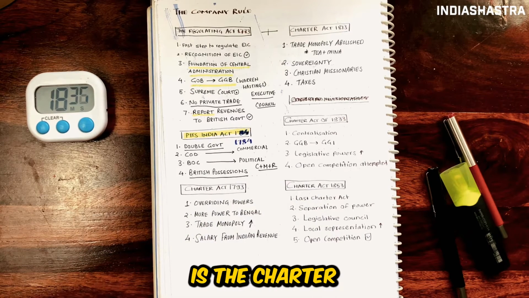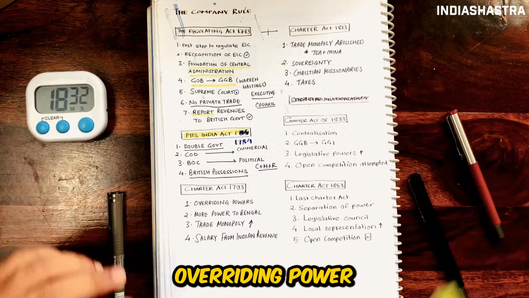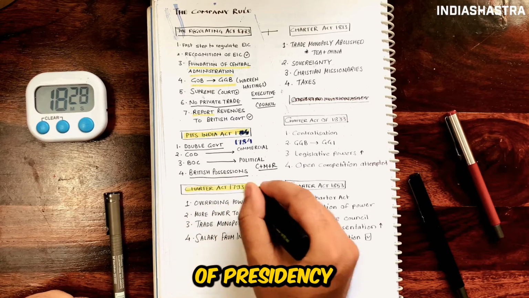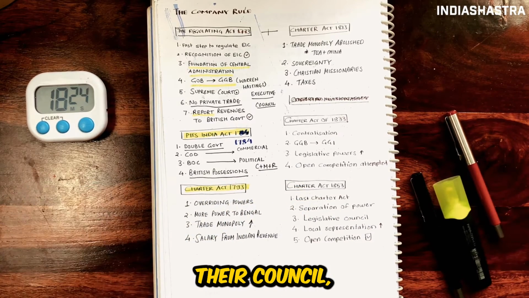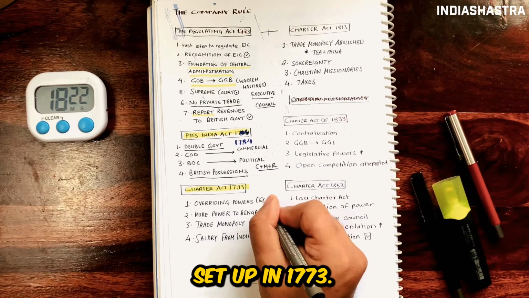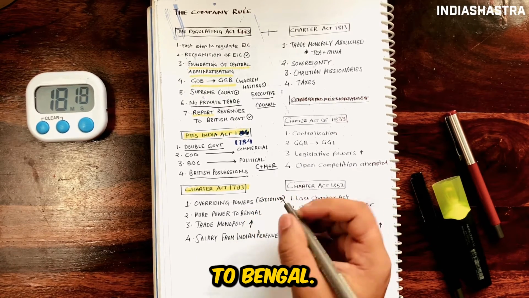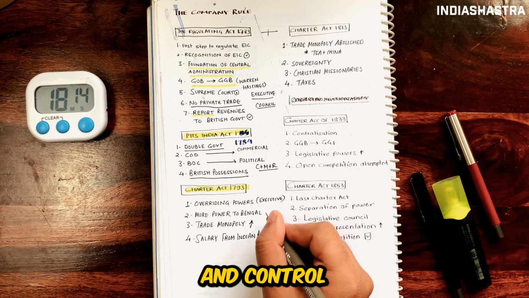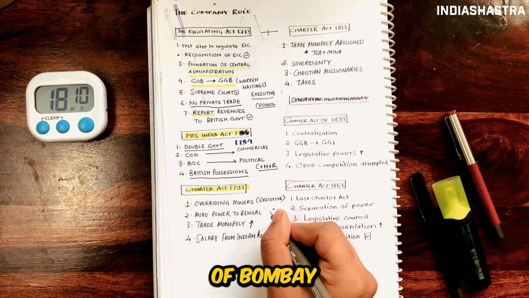Now the next act is the Charter Act of 1793. So first, overriding power. All future Governors General and governors of presidencies were given overriding power over their council, which was set up in 1773. Also this act gave more power to Bengal. The Governor General of Bengal was given more powers and control over the governments of the subordinate presidencies of Bombay and Madras.